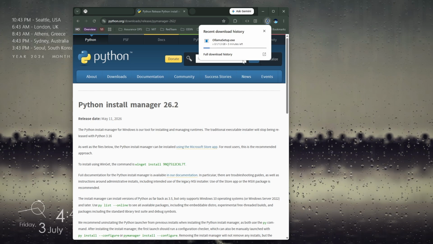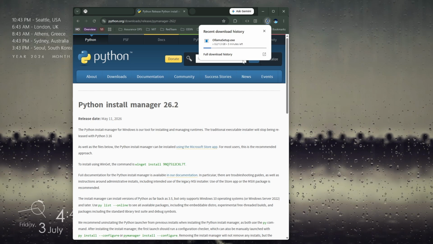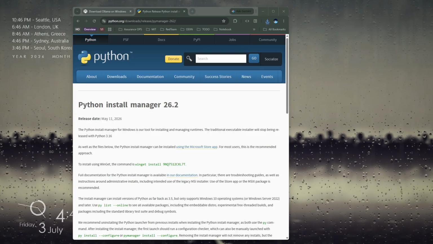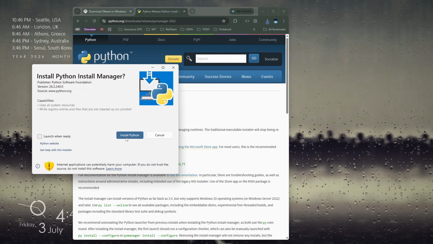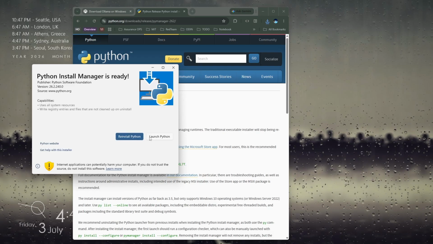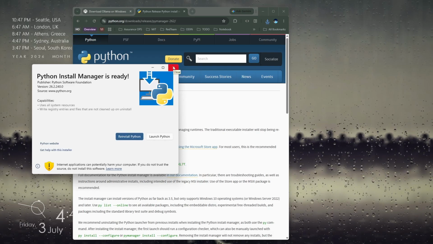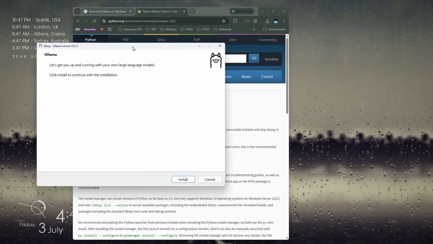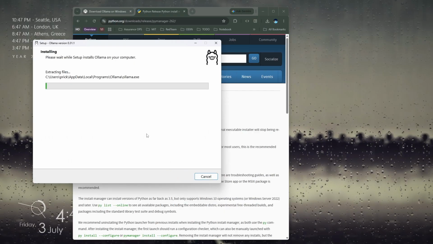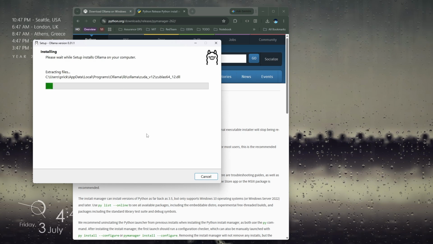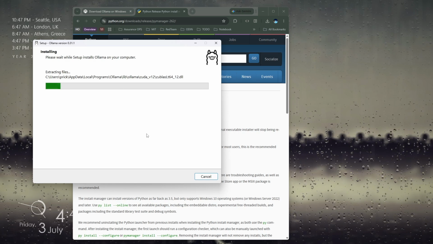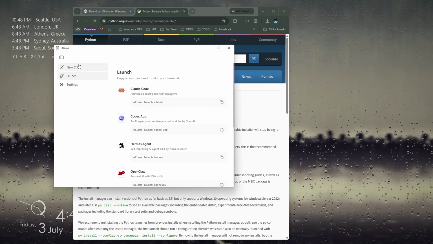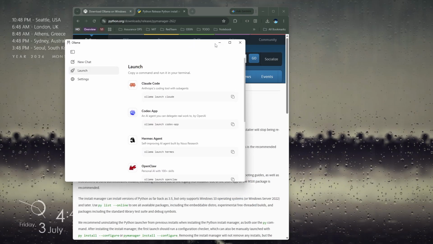Once this is done, I'll come back. Now that both the files are downloaded, let's install Python. Python's finished installing. Let's install Ollama. I believe the prompt for this just disappears after it's been installed, so I'll get back once it's done. Yep, so it launches this GUI for us.